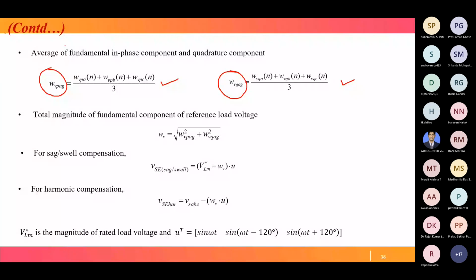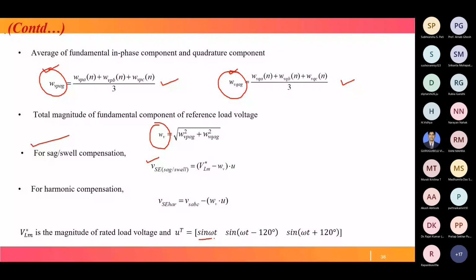That's why for sag-swell compensation, one component, VSC sag-swell, is the desired value VLM star minus the calculated WV, multiplied with U. U is the unit template, like sin omega t, sin omega t minus 120, sin omega t plus 120. The template multiplied with the magnitude gives this signal.